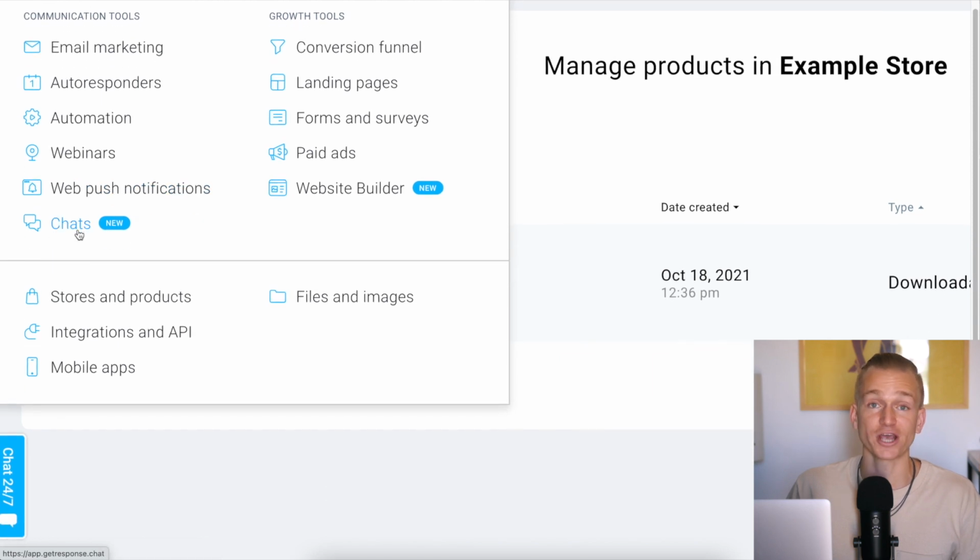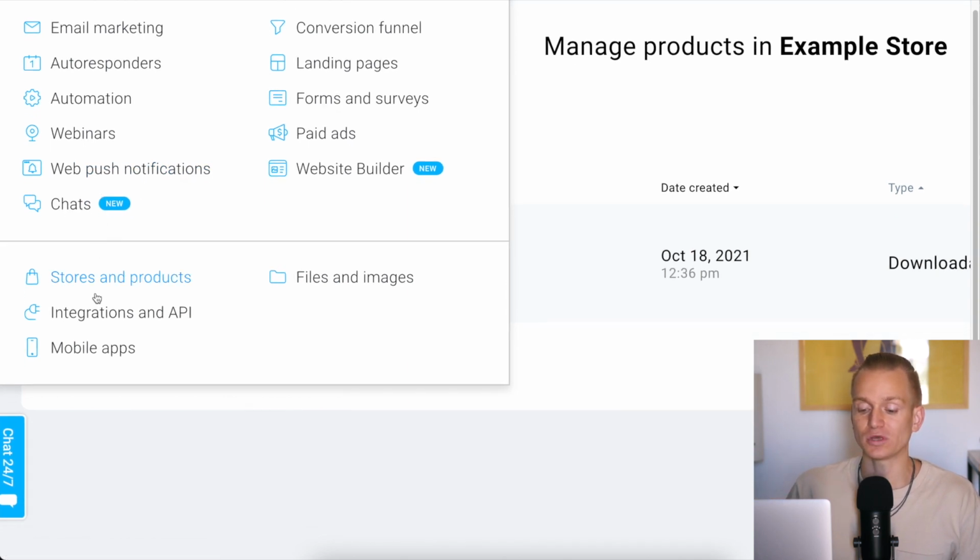And you also have chats. So if you want to have live chat, you can use the same email marketing software, and you can also do that with Activecampaign, but once again, not with other email marketing softwares. And you can also even create your own store and sell your own products, digital products, or actually even physical products and services, whatever you really want. But you can create your store within this software.